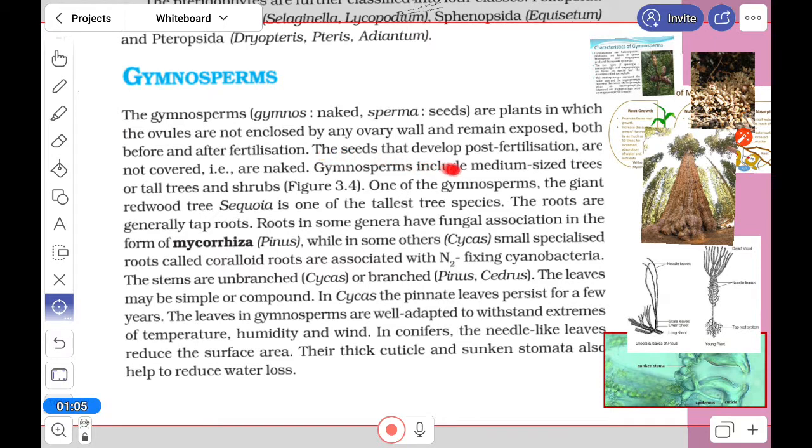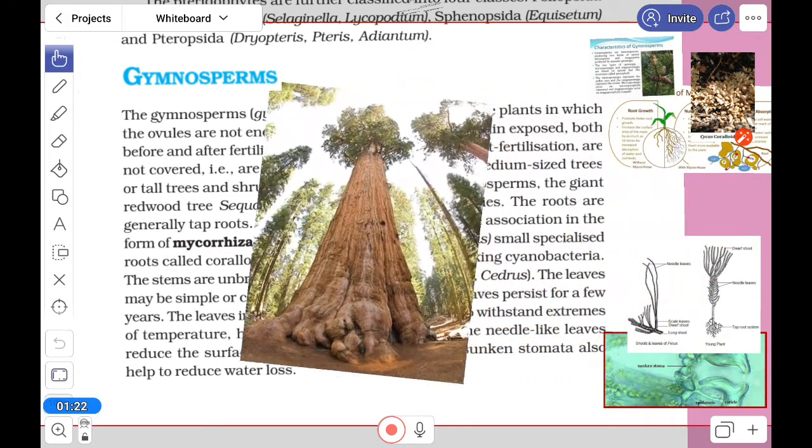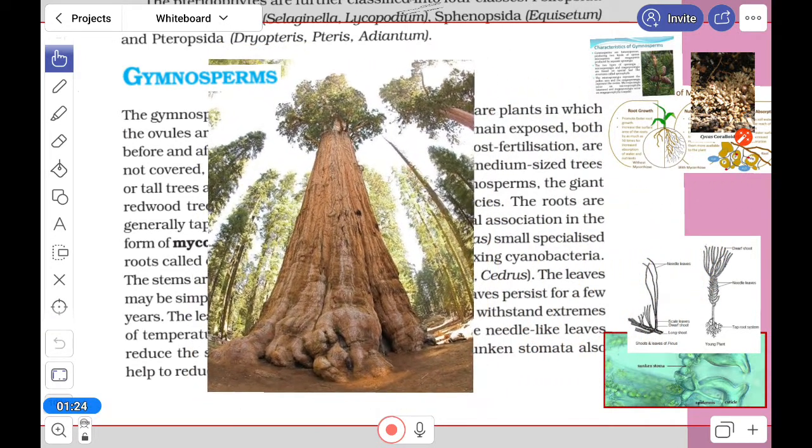Gymnosperms include medium-sized trees or tall shrubs, or it can be a very tall, giant redwood, Sequoia sempervirens. I can show you one picture of the Sequoia sempervirens.